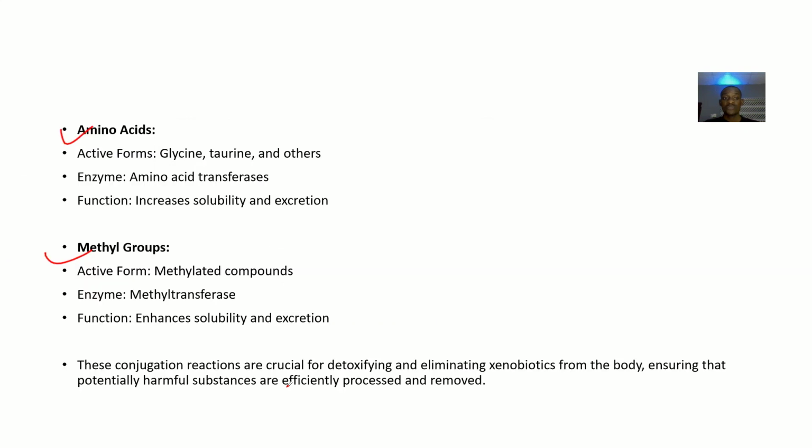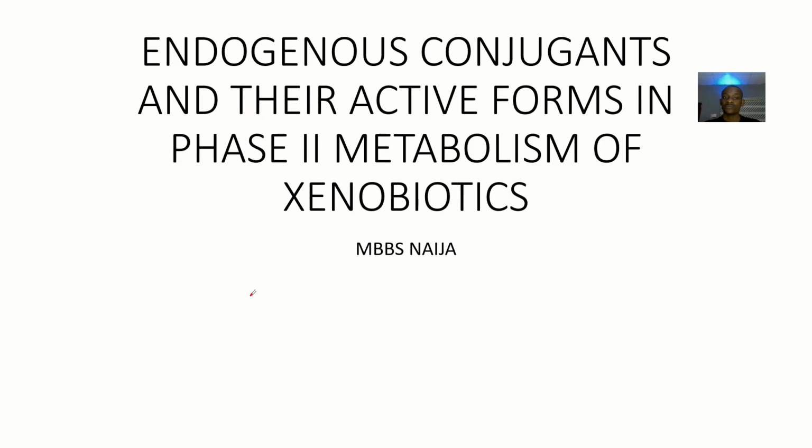Then moving to the next one, amino acids. Amino acid active forms include glycine, taurine, and others. The enzymes that act on this are amino acid transferases. Then we have methyl groups. The activated form is methylated compounds. The enzyme that acts on this is methyl transferase. As simple as that. So that's it for examples of endogenous conjugants and their active form in phase 2 metabolism of xenobiotics.